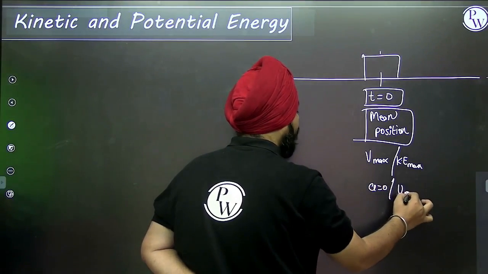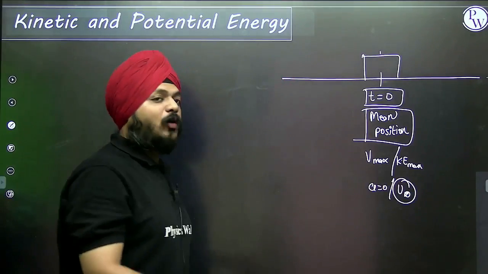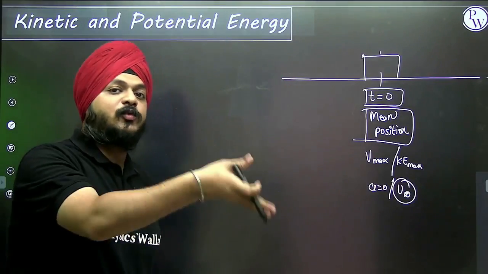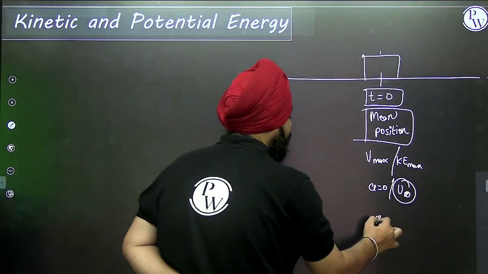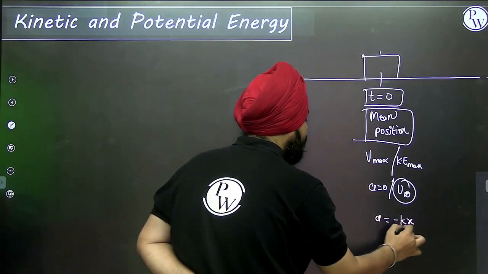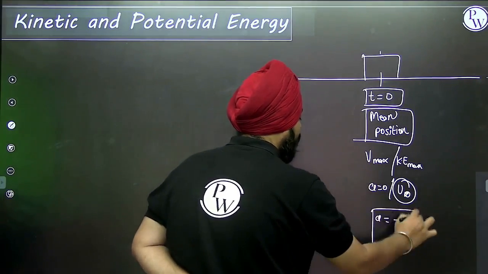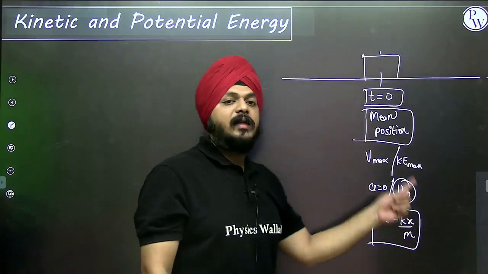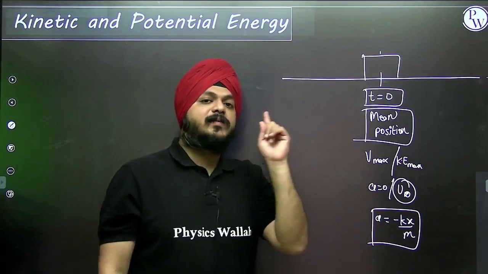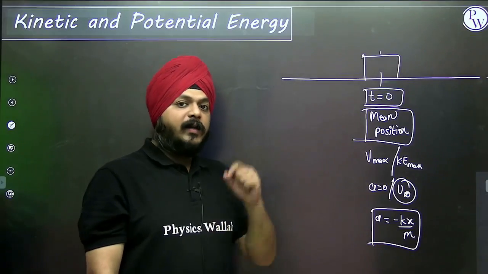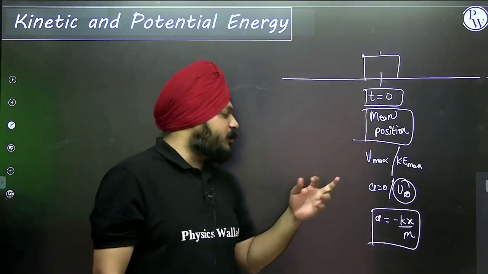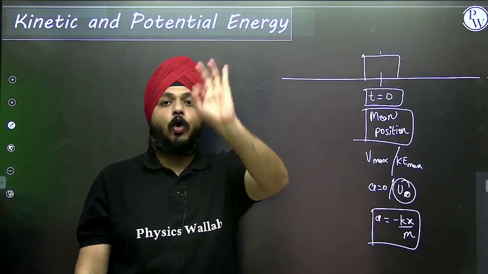Now you will have one doubt: how is the acceleration of the particle associated with the potential energy? The acceleration equation was minus kx by m. Here x is the elongation or the compression measured in the spring, when an external force is applied or in any condition.